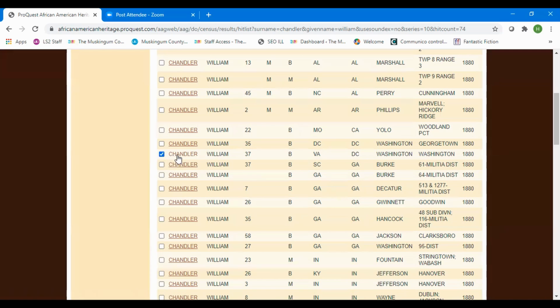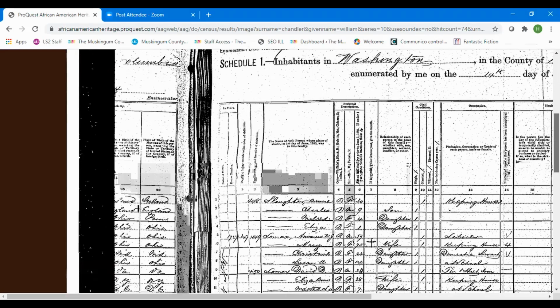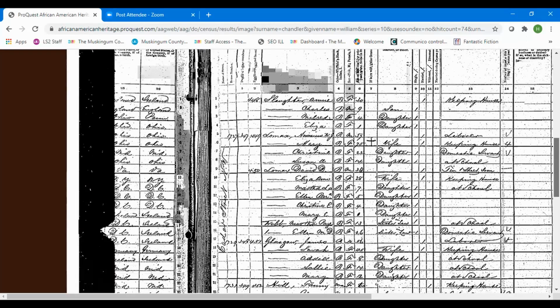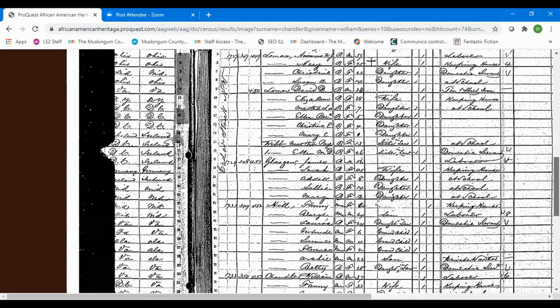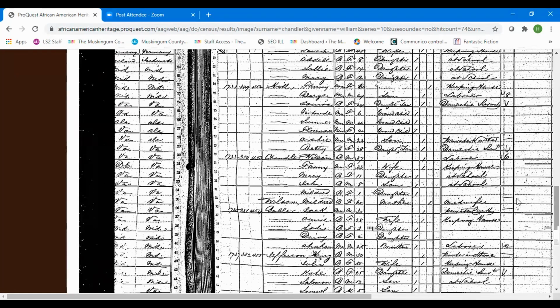So again, click on the box, we'll click on his name. And this has a subpage A and B as well, so we'll just have to scan the page and see if we can find. And fortunately for us, he is on subpage A. There he is on line 30. There is William, and he's still a laborer.